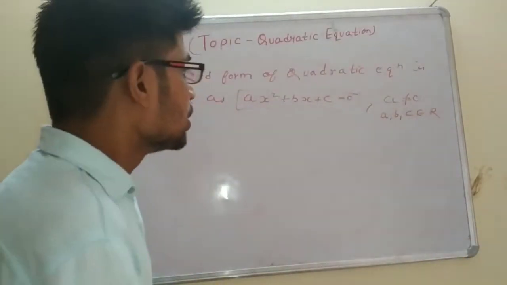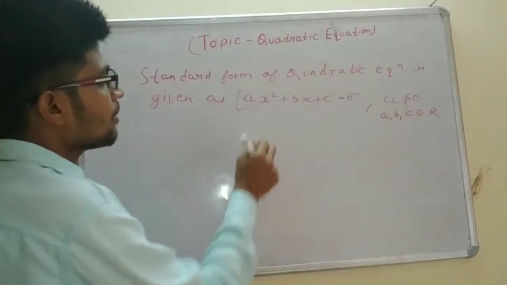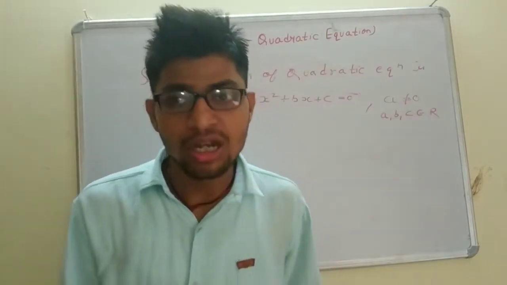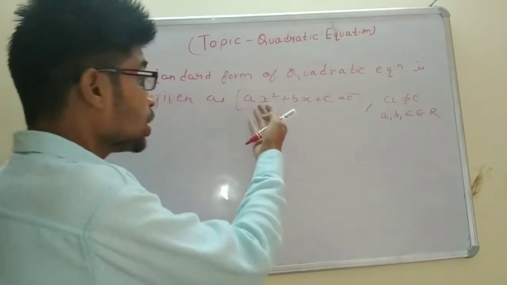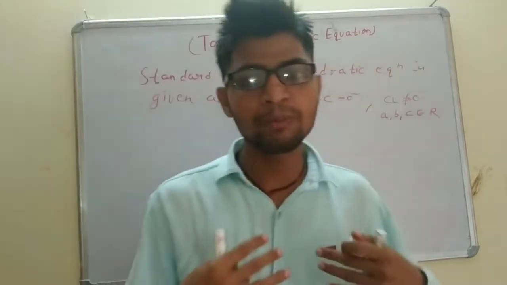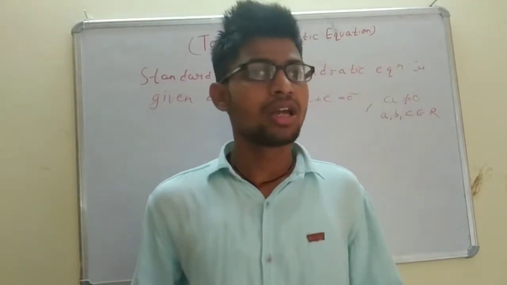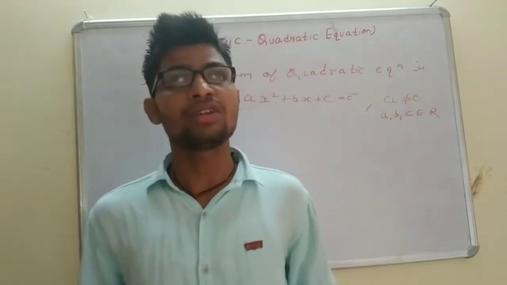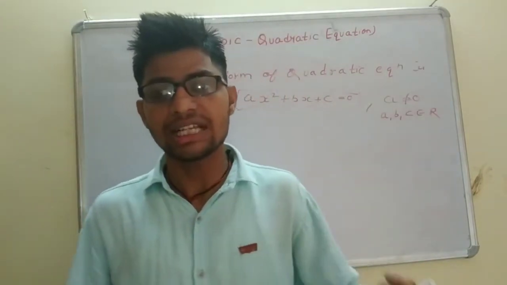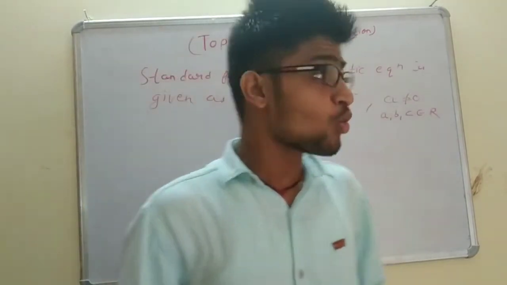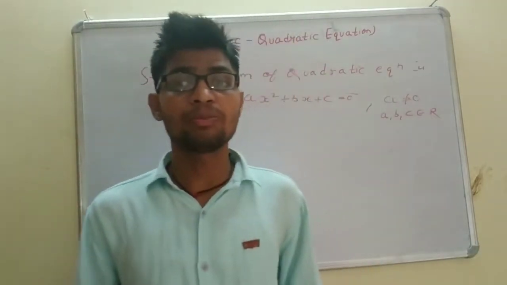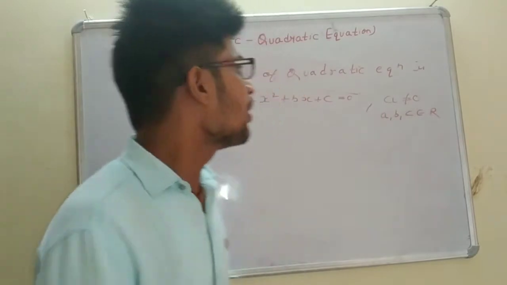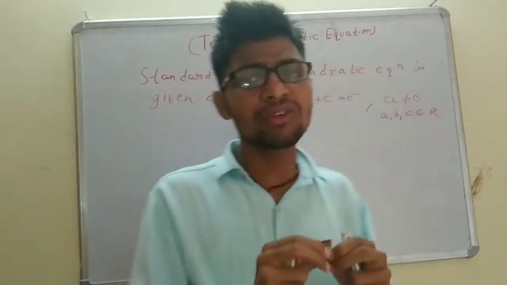I hope you all have heard about the standard form of quadratic equation, but only some of us know how this equation has come. Just as someone has given us birth, like our mother has given us birth, quadratic equation is the son of polynomial, because polynomial is the mother of all equations.